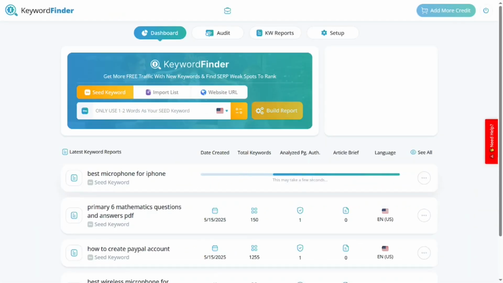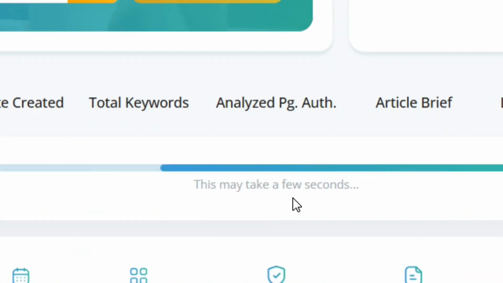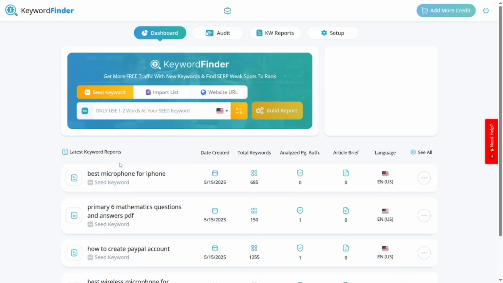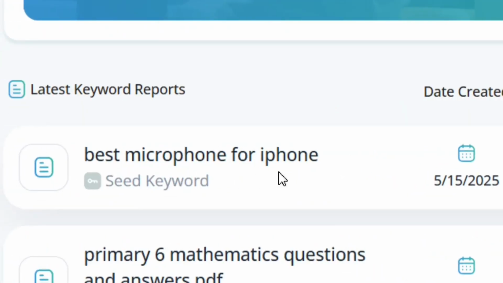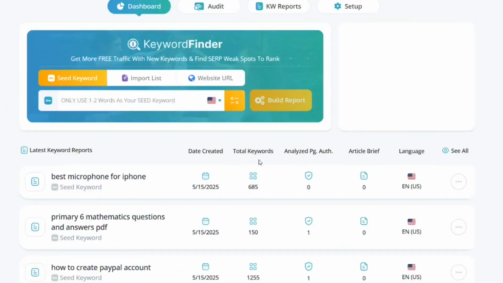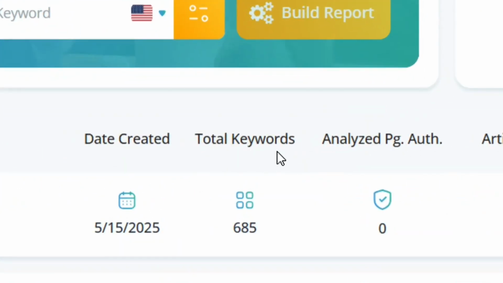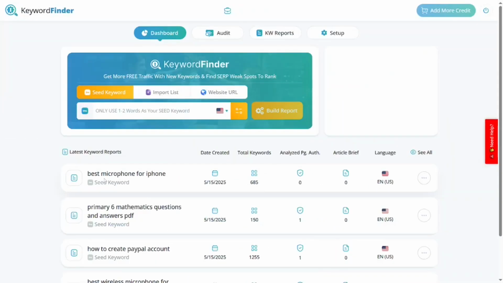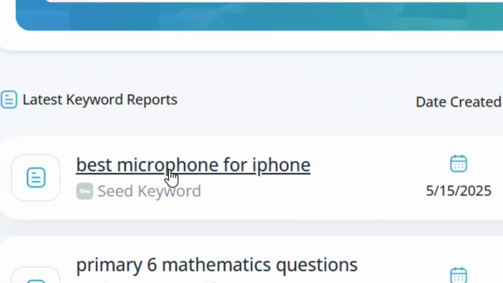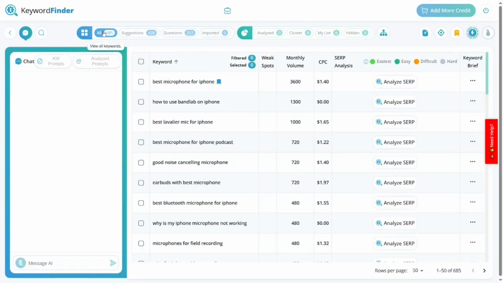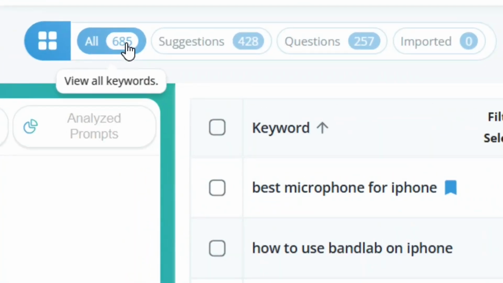When you click on it, you will see that the report will be created for you. It is going to take some time, but it's going to create it for you. From here, you see that we have our keyword analyzed, and on top here, you see that we have a total of 685 keywords. All that you have to do now is click on the keyword, and it's going to bring you here to the total keywords.